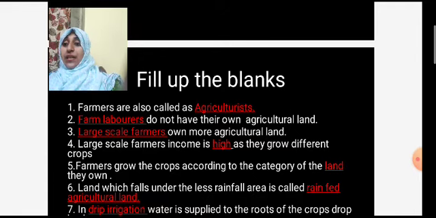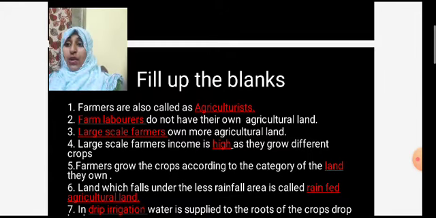Next fill up the blank. Dash own more agricultural land, that is they have more agricultural land. They have their own large agricultural land. They are called as large scale farmers.